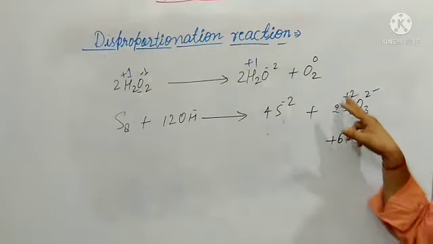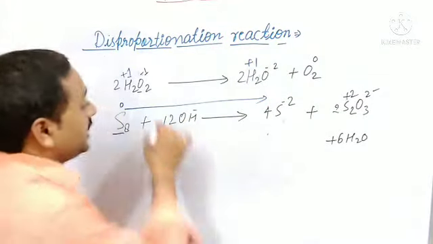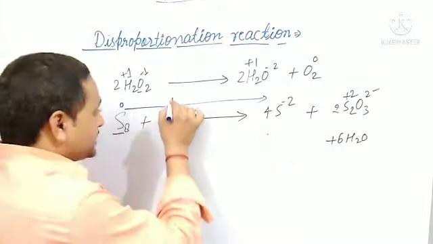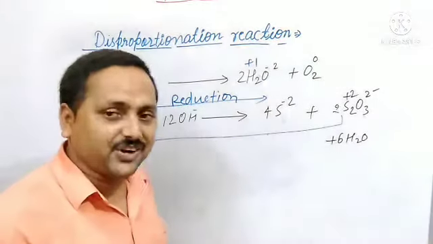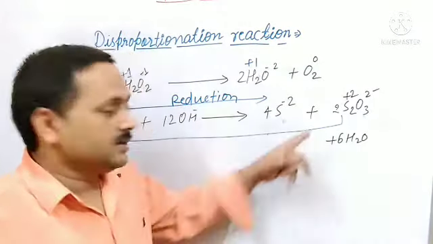Here the oxidation state is decreasing, so this is a reduction. Don't be tense, wait, this is a reduction. And from 0 to plus 2, that is an increase in oxidation number, so that is oxidation.